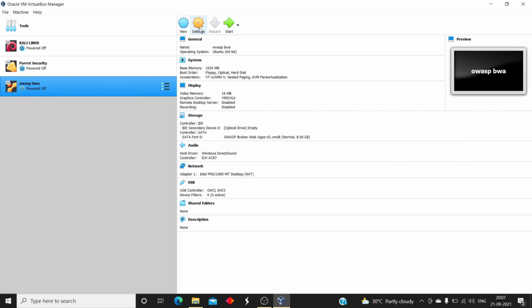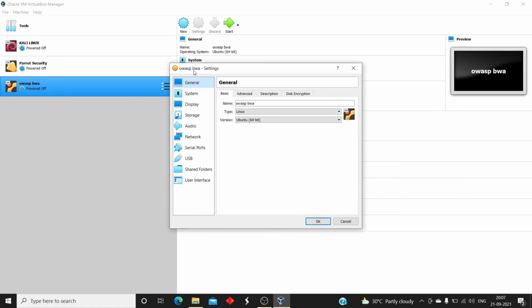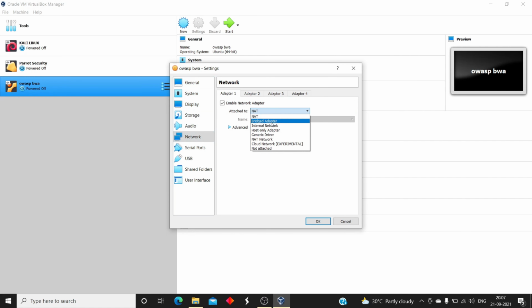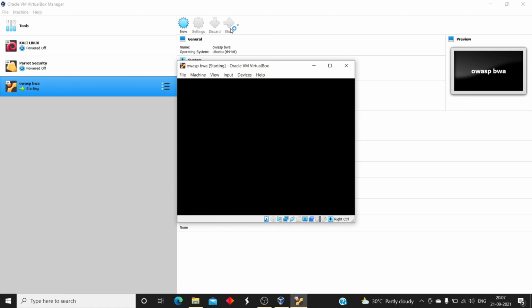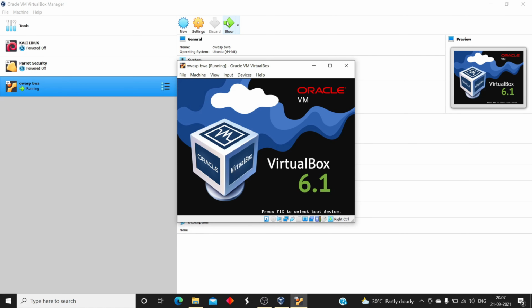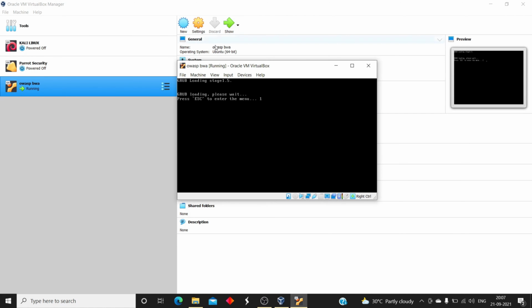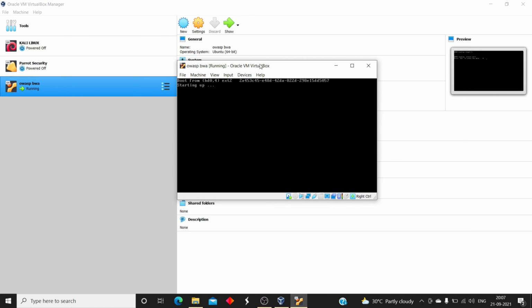I am going to change the network setting. So settings, network, and change it into bridge adapter. Okay, and start the machine. And give some time for booting up.